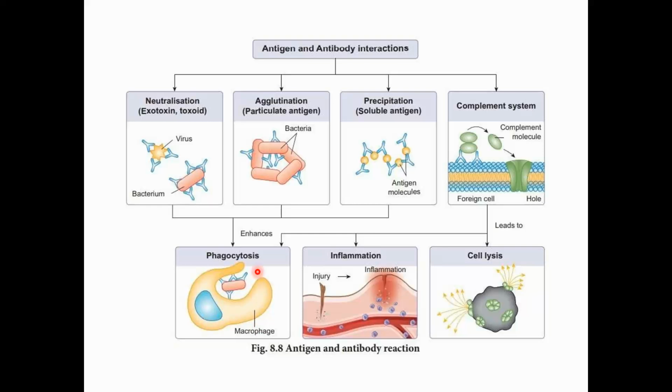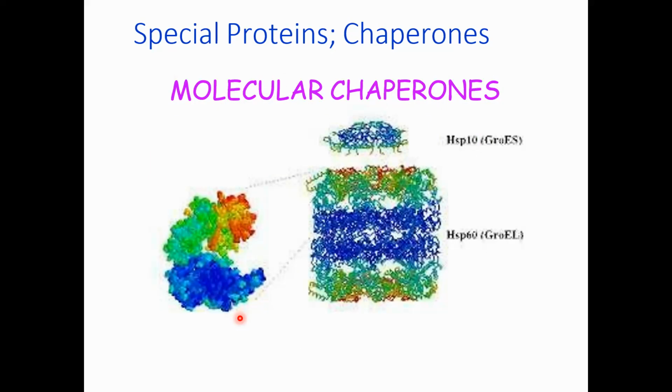The macrophages bind on one side with the protein, that is the antibody, and on the other side with the bacteria, and then all of this enters inside the immune cell and goes into the phagosome. Then the lysosome joins with it and lyses the bacterial cell. So these are the important functions of antibodies.